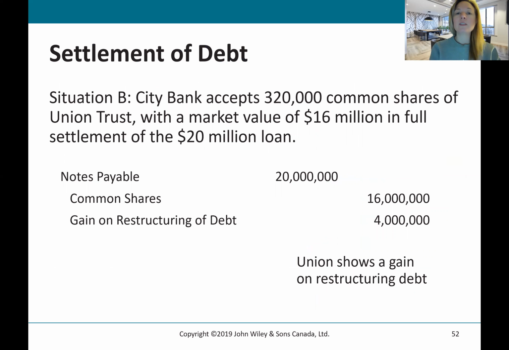Here's another situation. So Citibank accepts 320,000 common shares of Union Trust with a market value of 16 million in full settlement of a $20 million loan. So we're going to obviously remove the loan or the note payable from the statement of financial position. So you can see we've got a debit to the note payable, removing that. Then we're recording the common shares of 16 million. And then there's a gain there of the $4 million difference.